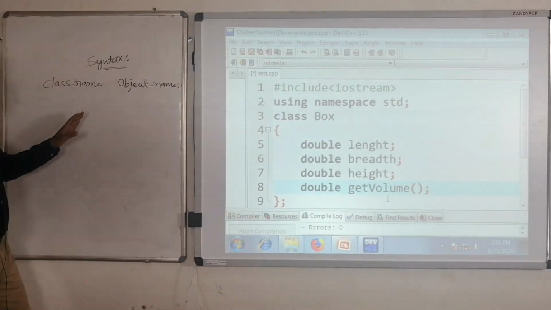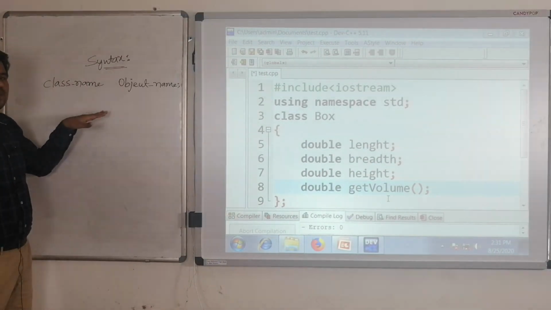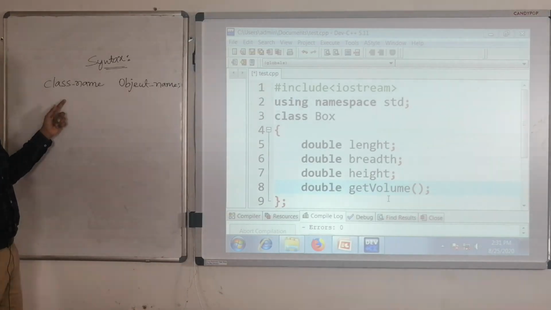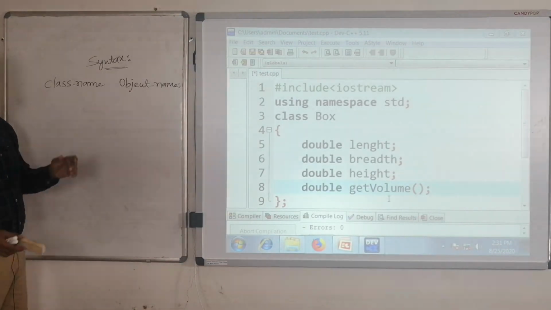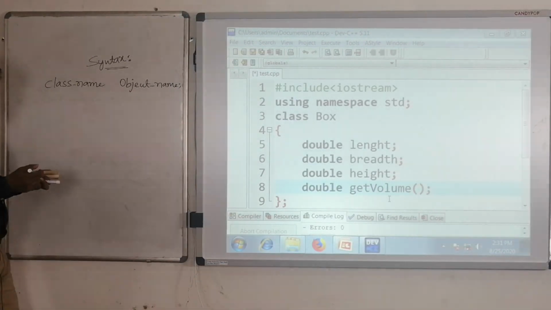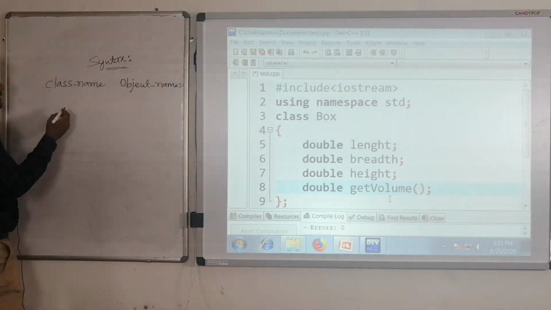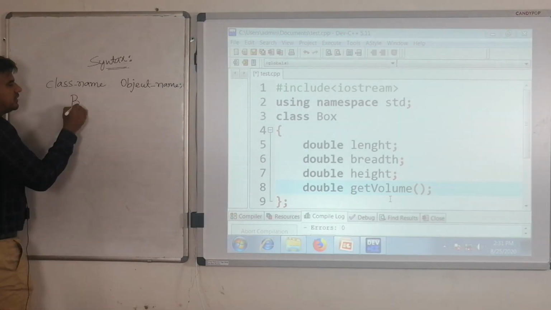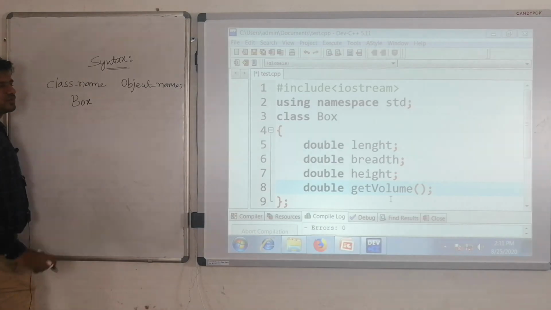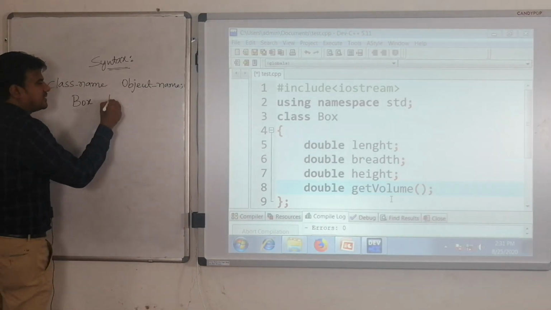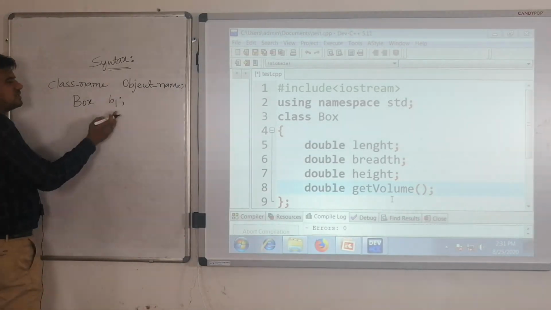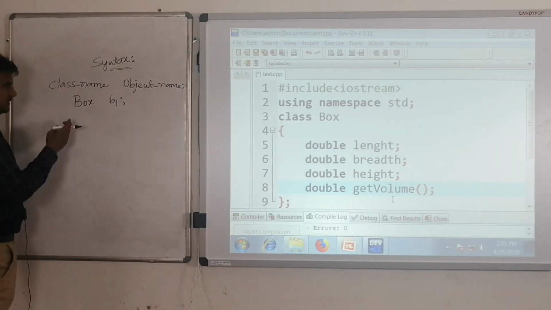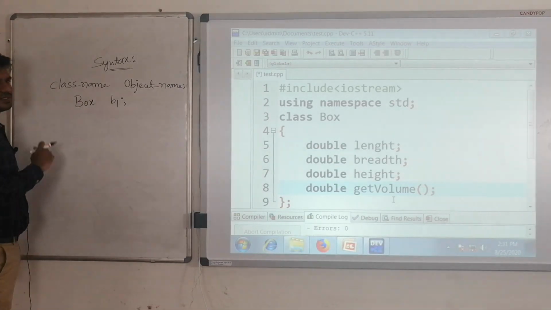So as you can see here, this is the syntax for creation of your object. Class name followed by the object name. So for my box class, if I want to create an object, what do I have to do? Take the class name as box, and I am taking the object name as B1. So this is the B1 object I have created for my class box.